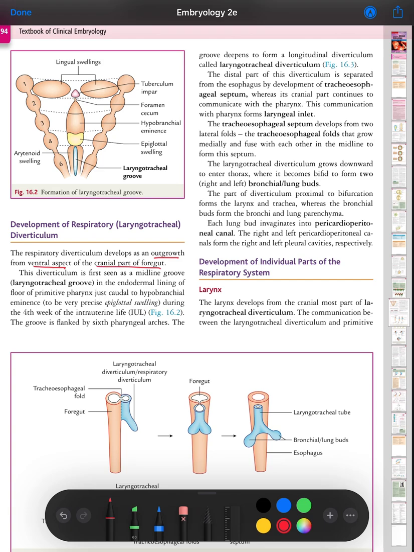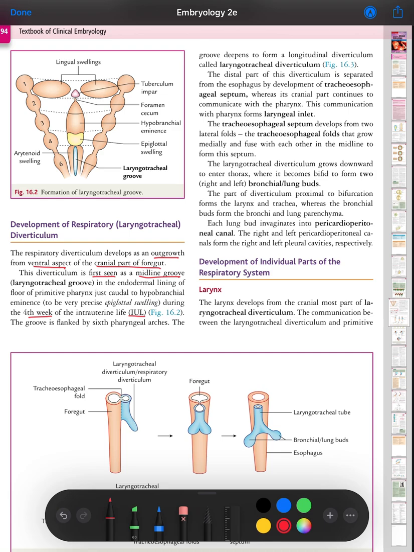The diverticulum is first seen as a midline groove, the laryngotracheal groove, in the endodermal lining of the floor of the primitive pharynx, just caudal to the hypobranchial eminence, during the 4th week of intrauterine life. The groove is flanked by the 6th pharyngeal pouch.